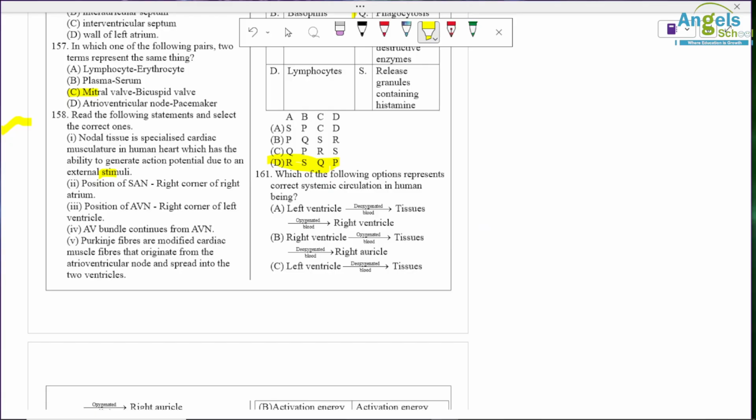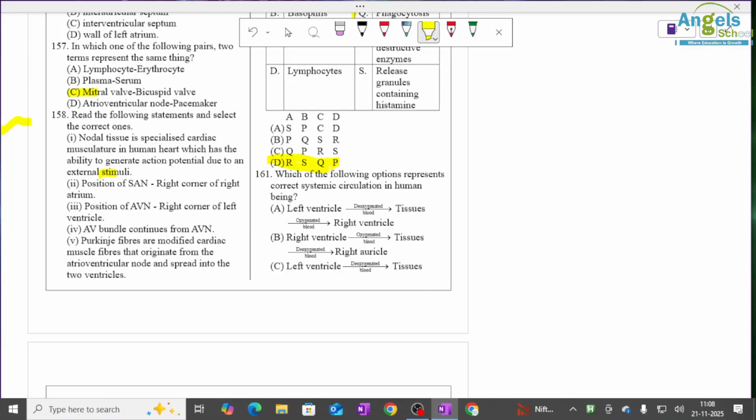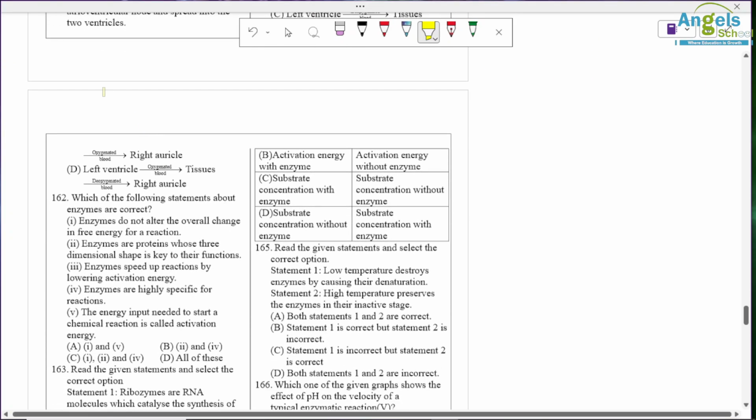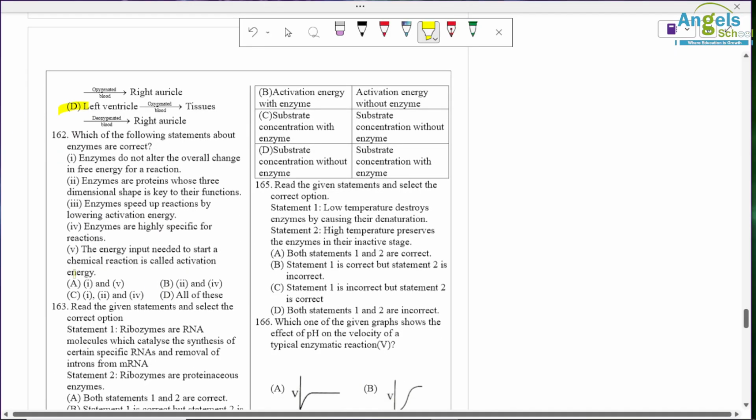And you have to choose the correct systemic circulation in the human heart. So here option D is correct. Left ventricle to tissue and then tissue to right auricle. So D is correct.